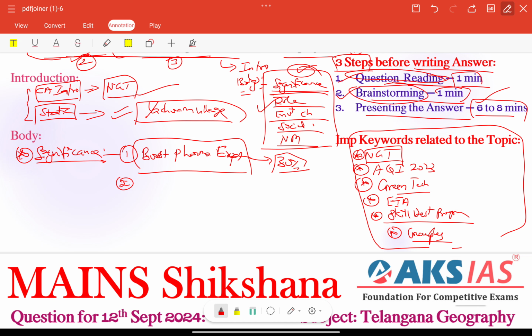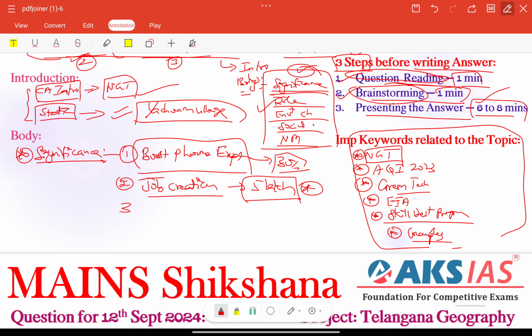Next important thing is we can talk about job creation. Whenever governments want to start a new project, it will be beneficial to create jobs or employment, right? The project is estimated to create over 5 lakh direct and indirect jobs. That is a very important fact here.